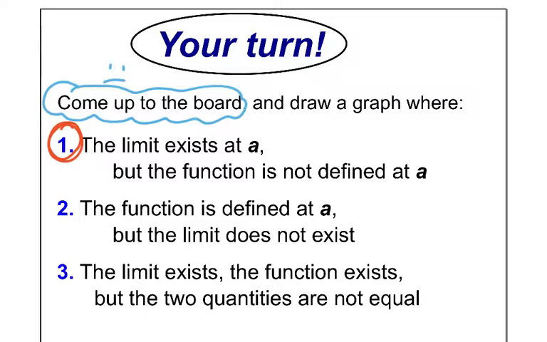The limit exists coming from the left and the right, but the function is not defined. Think about the point not existing. Okay, for number 2, I want you to try this graph separately. I want you to say the function is defined at a, means the point's there, we're good, but the limit doesn't exist. Interesting. What's that going to look like?